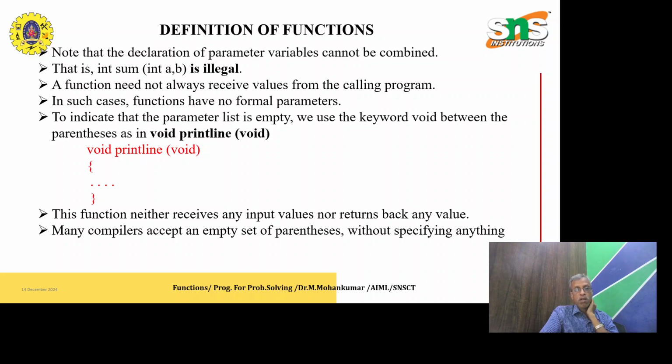A function need not always receive values from the calling program. In such a case, the function has no formal parameters. To indicate that the parameter list is empty, we use the keyword void between the parentheses, as in void println(void). This function neither receives any input values nor returns any value. Many compilers accept an empty set of parentheses without specifying anything.